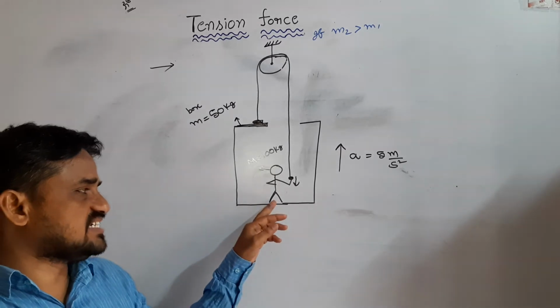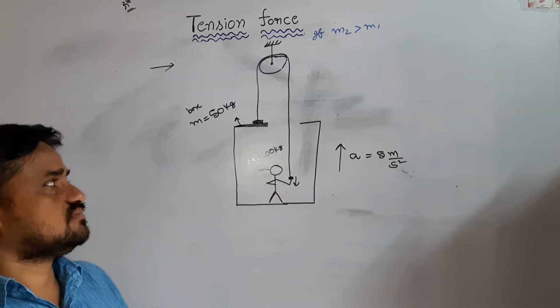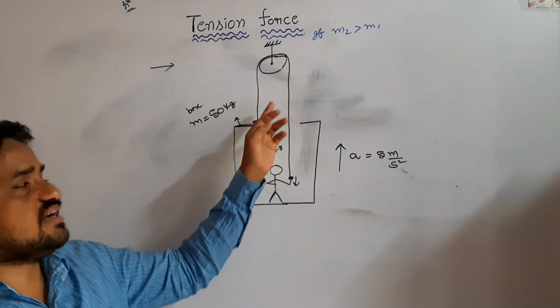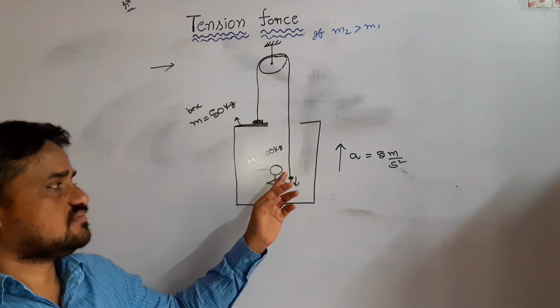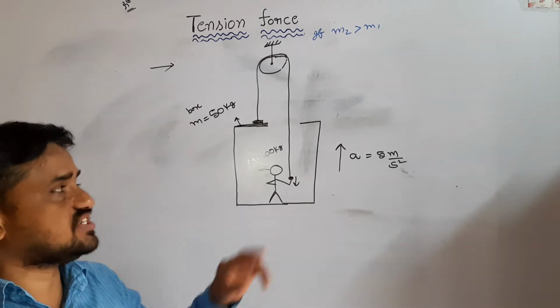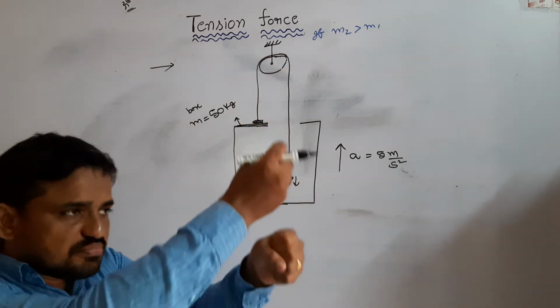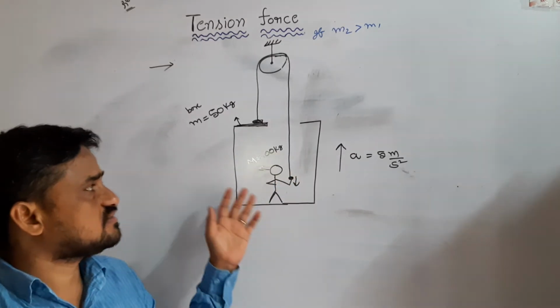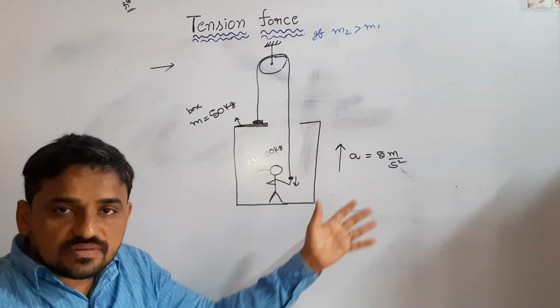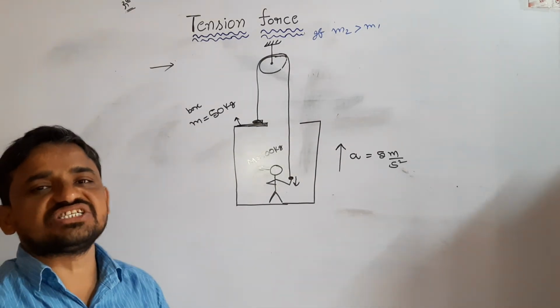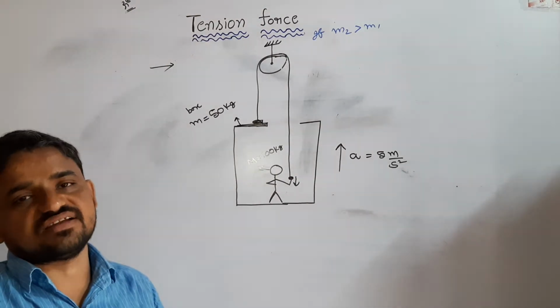In this, a man is standing on its floor, and this system is suspended by means of a massless and inelastic string through a smooth pulley. The man pulls the string downwards, for the entire system moving up with acceleration 5 meter per second square.